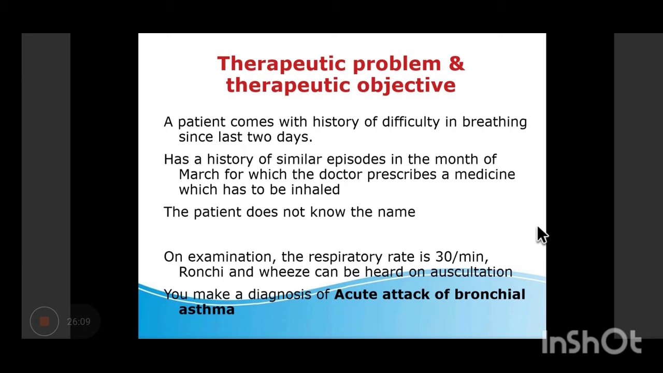Yes. What you have written is the problem: difficulty in breathing, breathlessness. So the main problem is the difficulty in breathing. That is what your problem is. And you know the pathophysiology of asthma. You know the treatment of asthma. So what will your objective be?